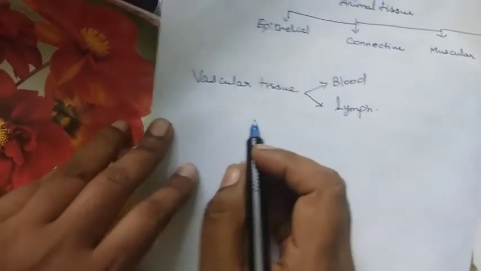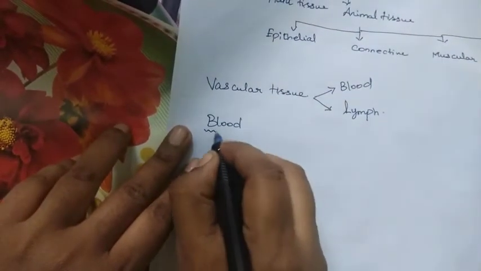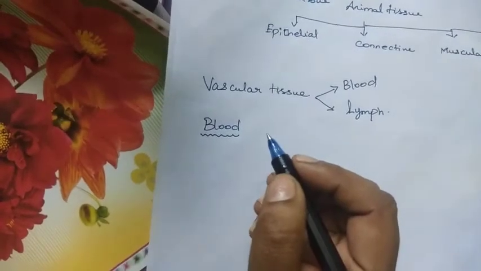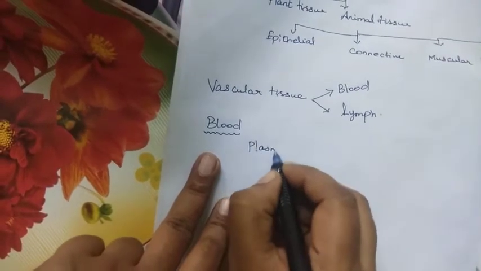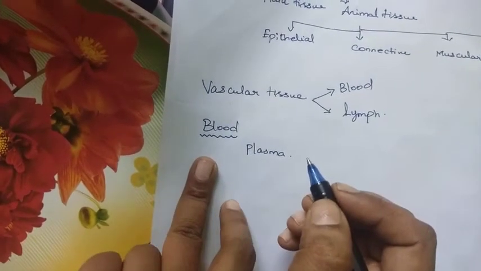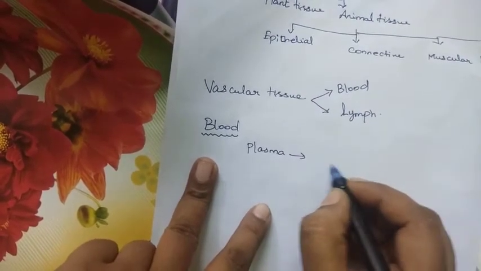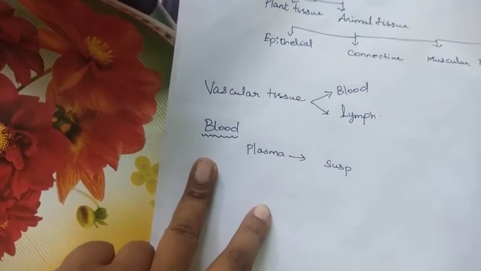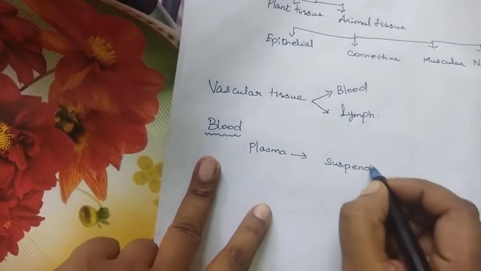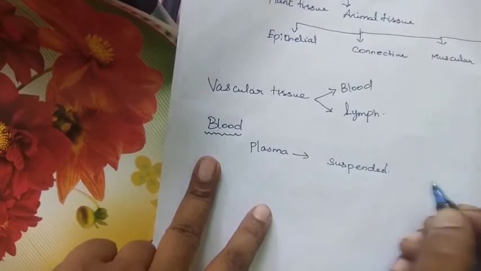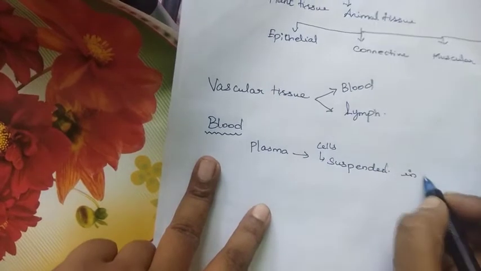Now we'll see the important points about blood. Blood consists of a special type of substance called plasma. 90% of the blood is made up of plasma. The cells will be suspended in this matrix. Suspended means moving here and there. It will not have a fixed place. It has been suspended means it keeps moving here and there. Cells will be suspended in the matrix.